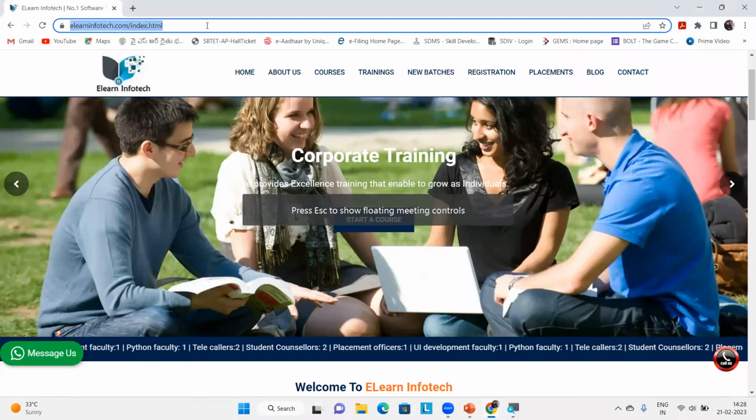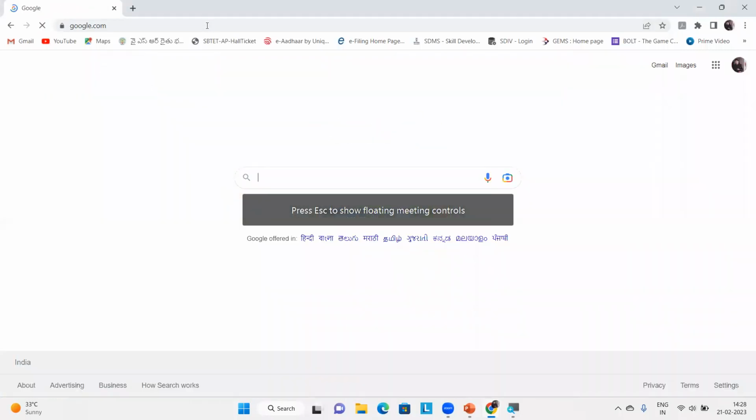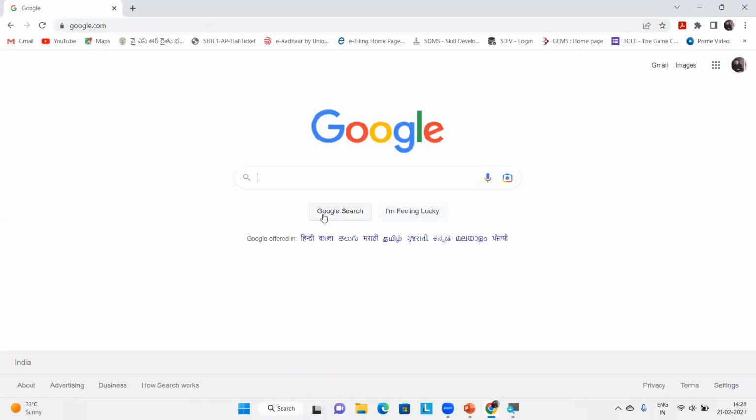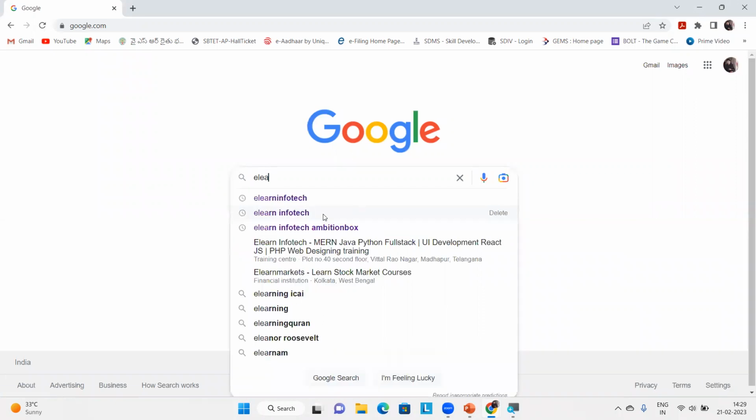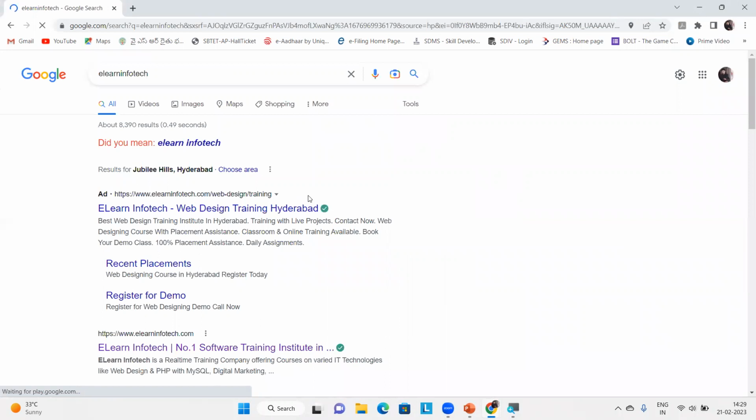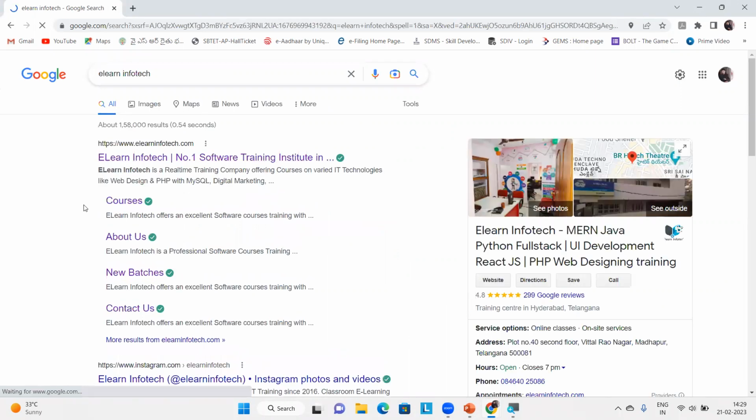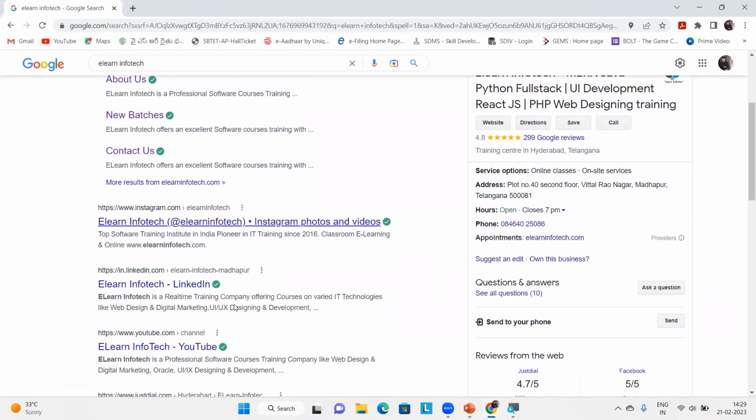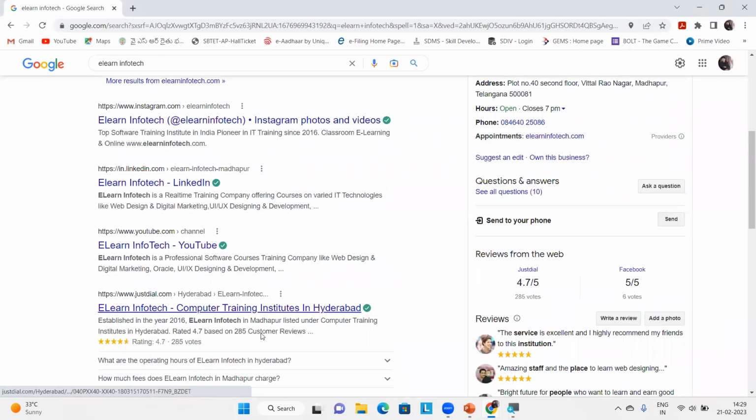Here I'm just searching in google.com, which is a domain. In that I'm searching for ELearn InfoTech. I just request the server to give me some information about ELearn InfoTech. It gives me some information, right? It gave me some of my website content, some SEO things, some maps, and some Instagram pages, LinkedIn profiles, YouTube things.